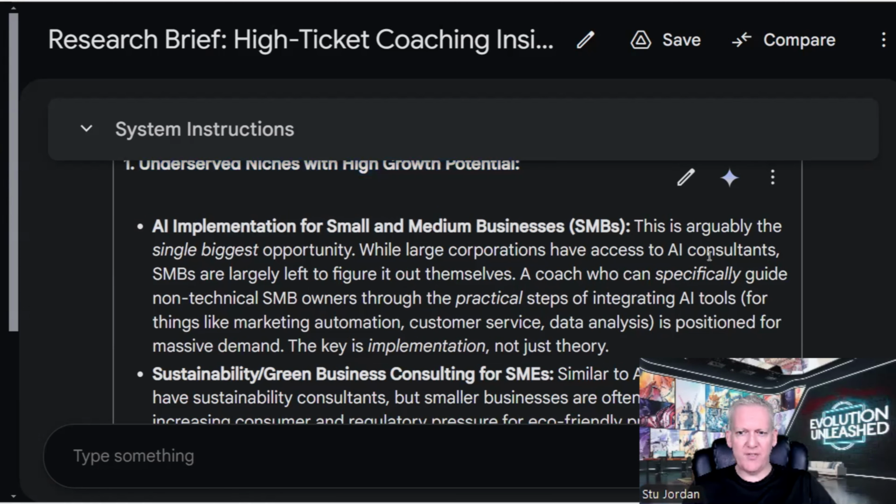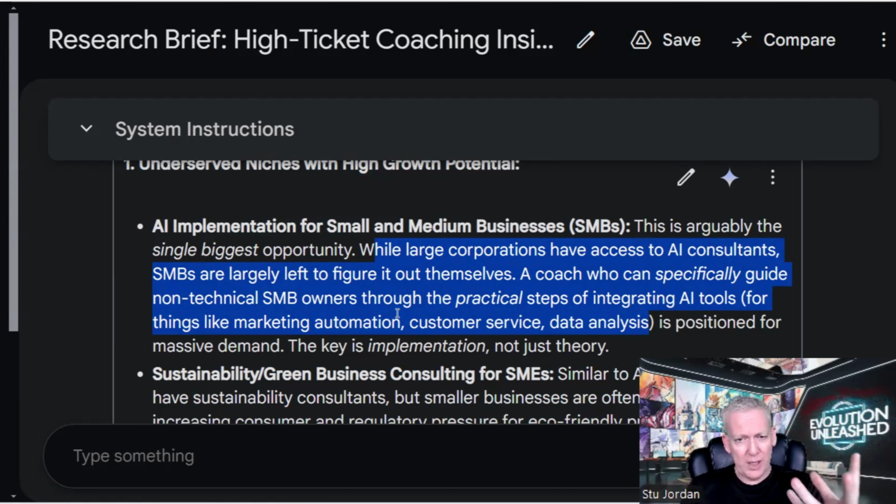While large corporations have access to AI consultants, small, medium businesses are largely left to figure it out themselves. A coach, rather than a consultant, who can specifically guide non-technical owners through the practical steps of integrating AI tools for things like marketing automation, customer service, and data analysis, is positioned for massive demand. So it's linking a service to that coaching, not just telling them what to do, but actually helping guide them into where they can see opportunity and so on.